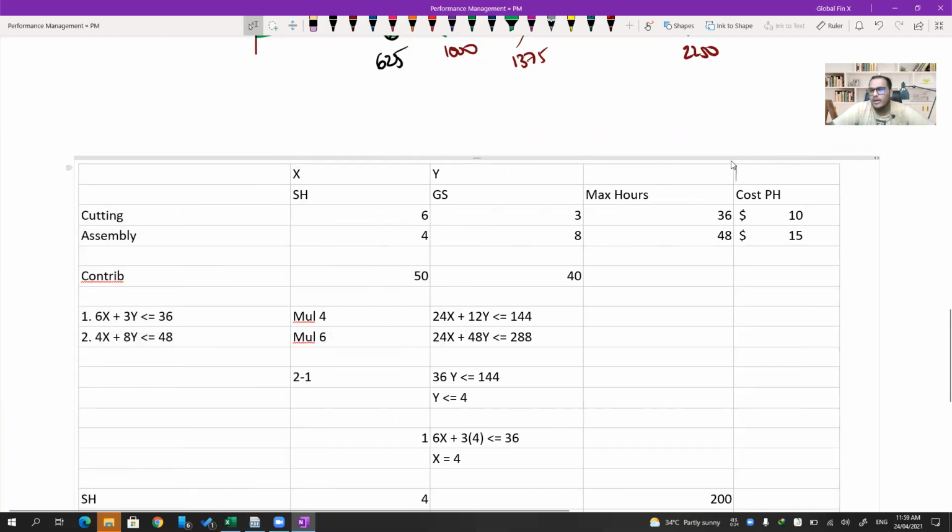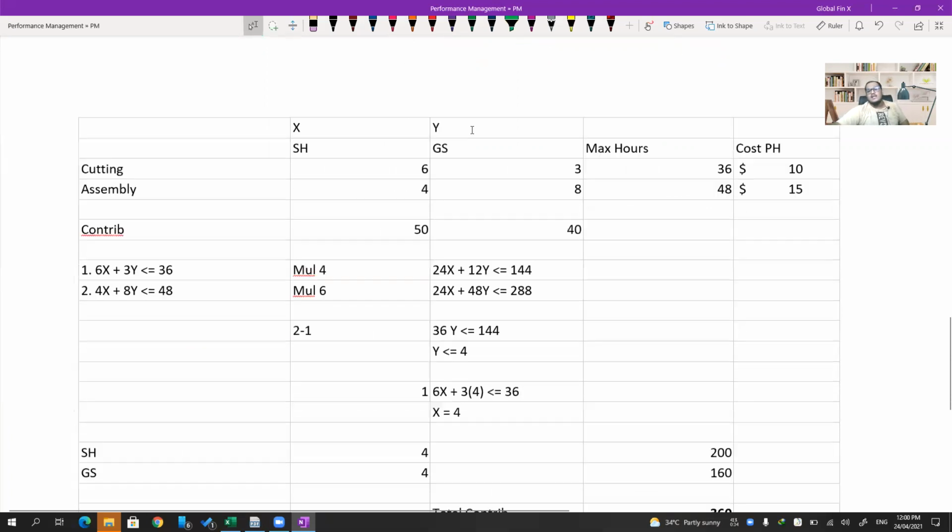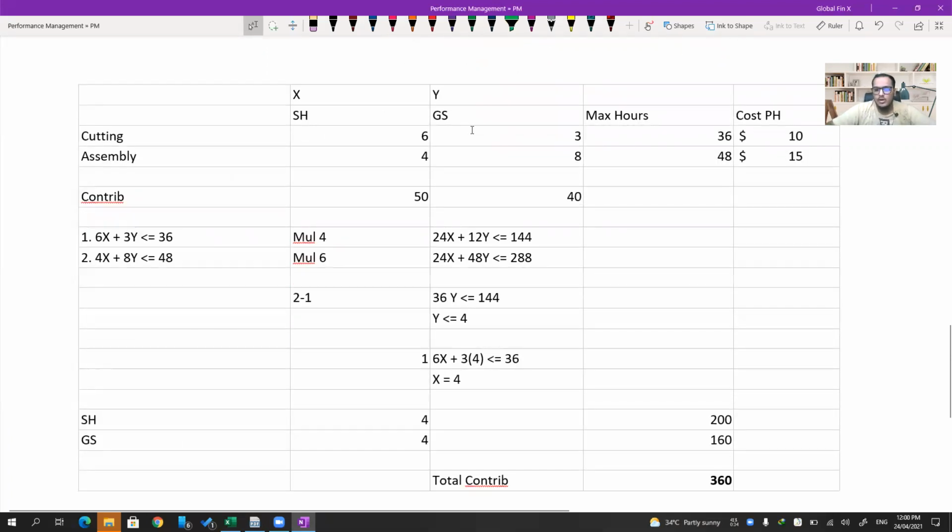So shadow pricing and slack we will do tomorrow, because we ran out of time. With that, we'll finish this chapter as well, guys.